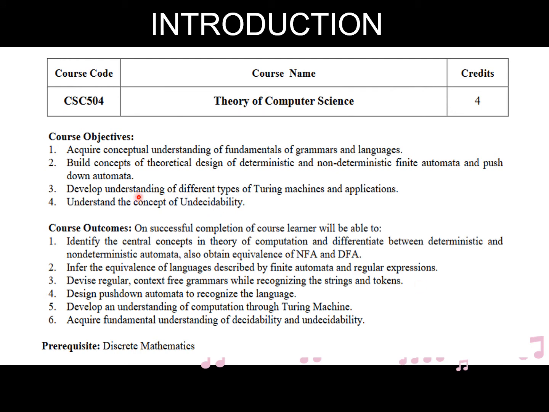Here in this course we'll be acquiring conceptual understanding of fundamentals of grammars and languages, build the concepts of theoretical design of deterministic and non-deterministic finite automata and pushdown automata, and develop understanding of different types of Turing machines and applications, along with understanding the concept of undecidability. The outcomes after learning this course would be that you will be able to identify the central concepts of computation and differentiate between deterministic and non-deterministic automata, along with obtaining the equivalence of NFA and DFA.